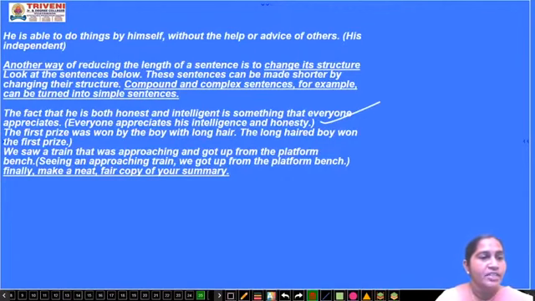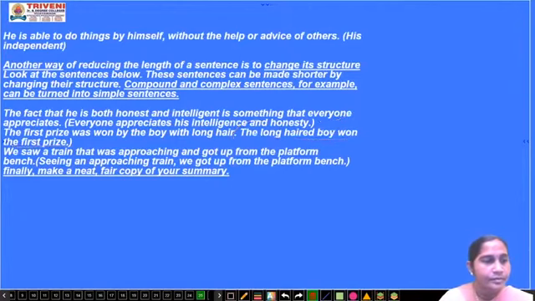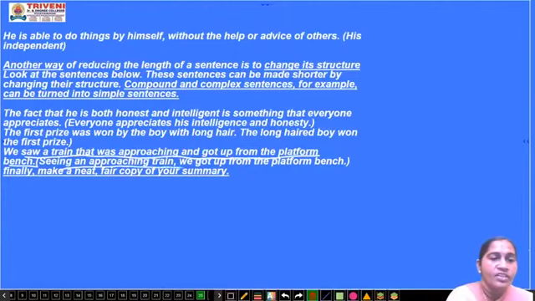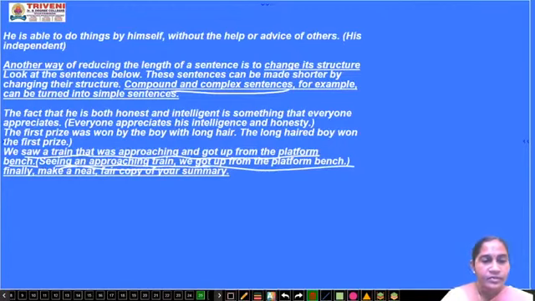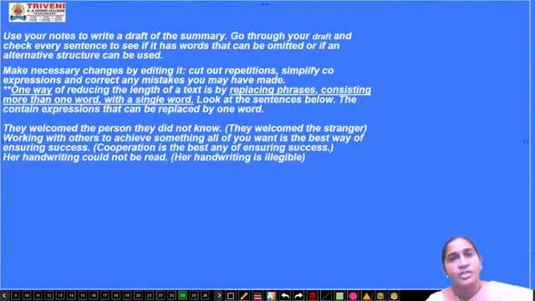Next one: the first prize was won by the boy with long hair. Here they have written: the long haired boy won the first prize. Next example: we saw a train that was approaching and got up from the platform bench. Here you have changed the compound and complex sentence into a simple sentence: seeing an approaching train, we got up from the platform bench. In this way you can make your summaries and paraphrases.